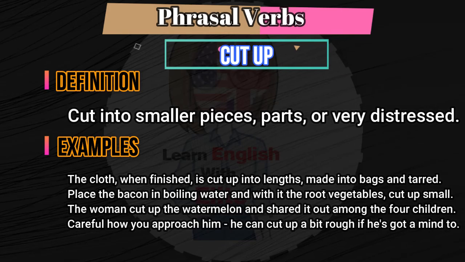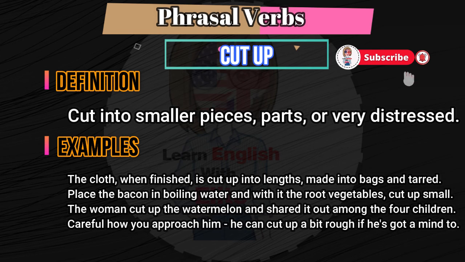The cloth, when finished, is cut up into lengths, made into bags and tarred. Place the bacon in boiling water and with it the root vegetables, cut up small. The woman cut up the watermelon and shared it out among the 4 children. Careful how you approach him, he can cut up a bit rough if he's got a mind to.